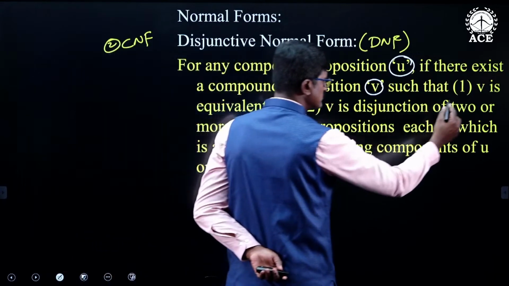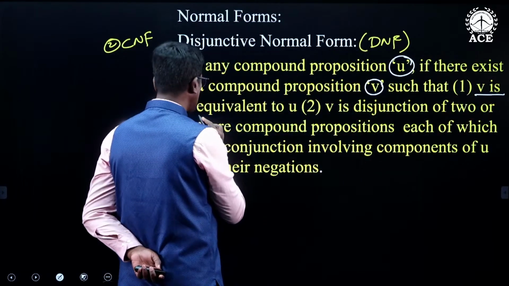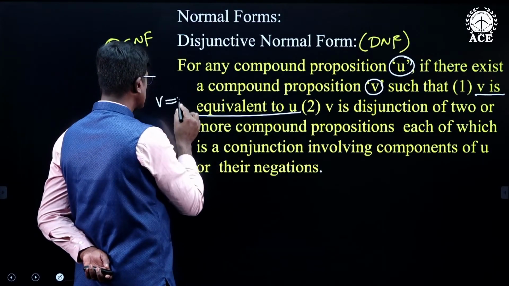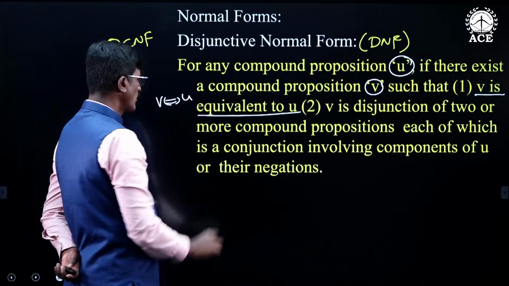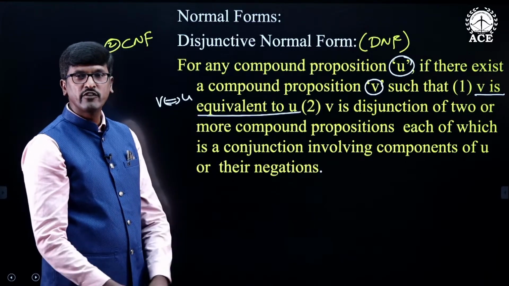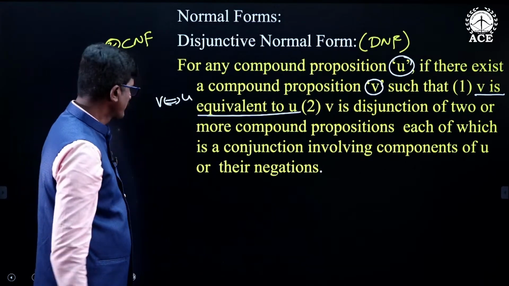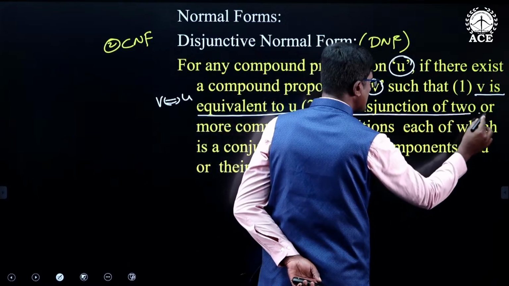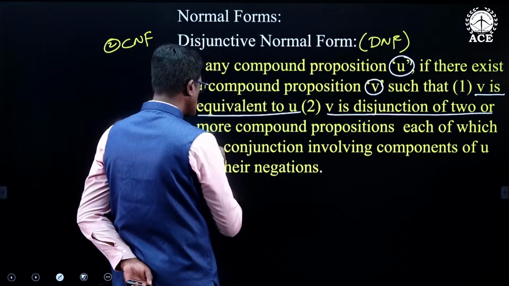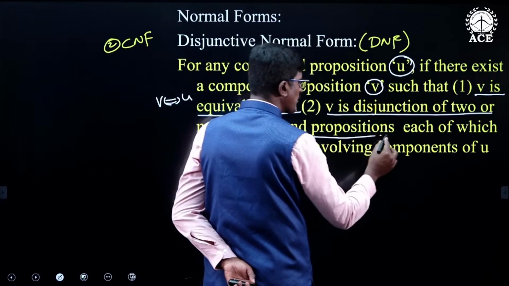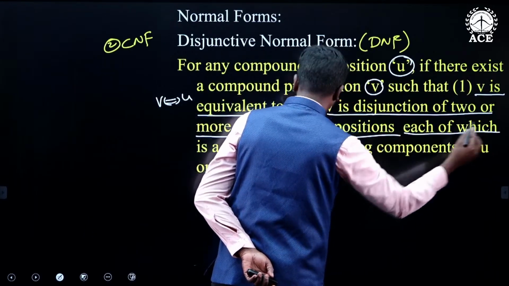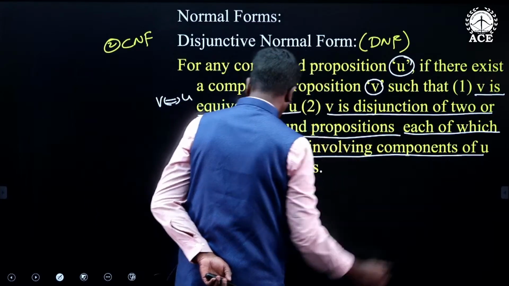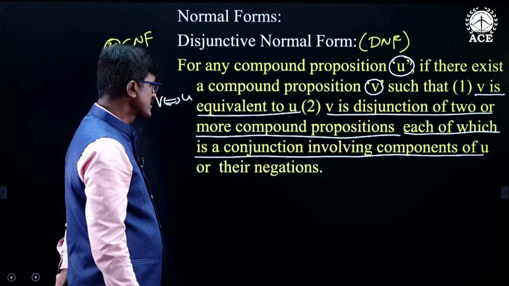Condition number 1: V must be logically equivalent to U, that is, U and V must have the same truth values. Condition number 2: V is a disjunction of two or more compound propositions, each of which is a conjunction involving the components of U or their negation.